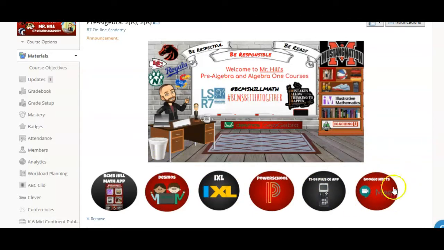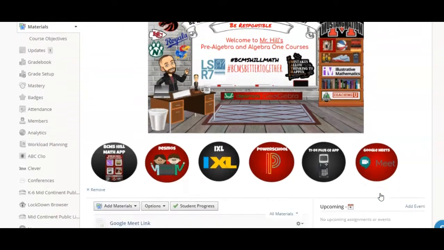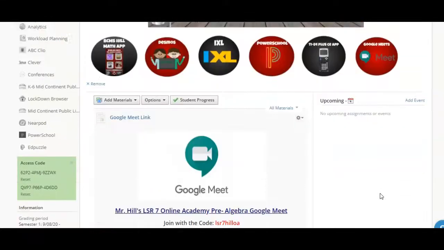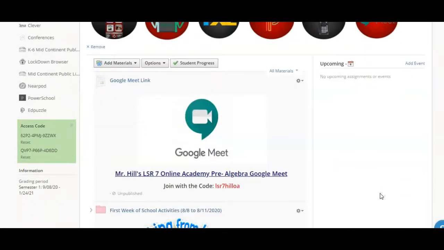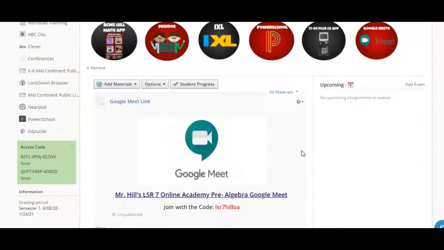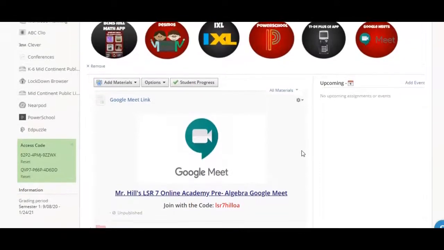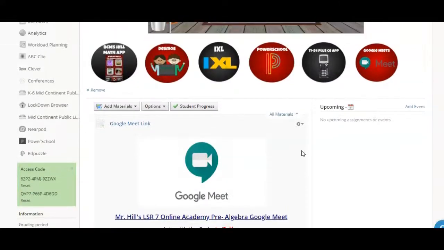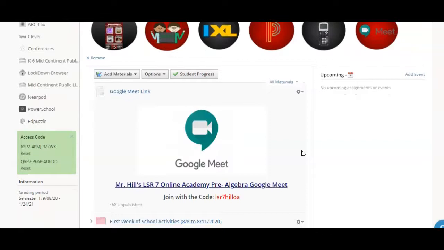When we meet as an online group, or when I have time to meet with you online, we're going to be using Google Meet. When I meet with you as a larger group, as our online courses, we'll use the Google Meet with this join code that's down here. The day may change, but it would normally be during 5th hour that I would meet with you as a larger group.